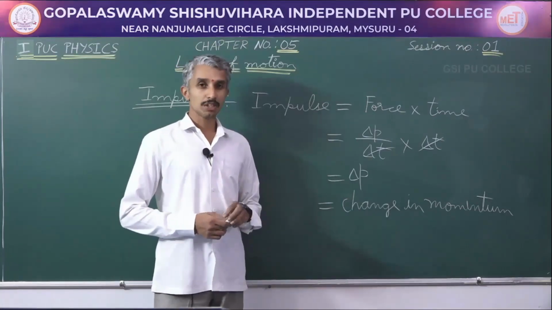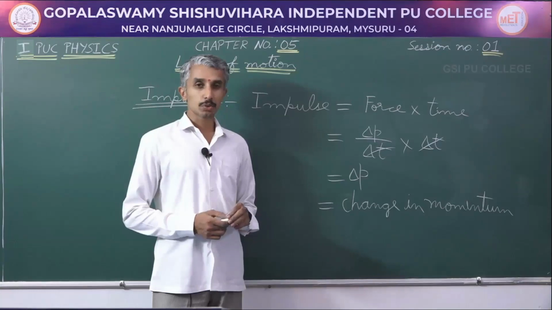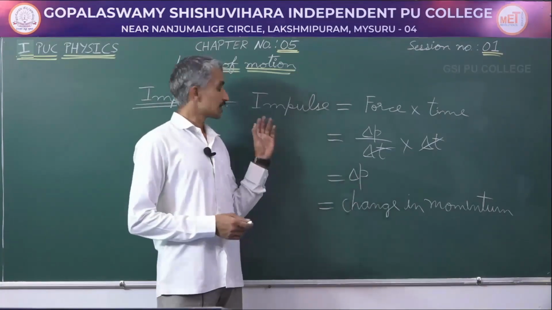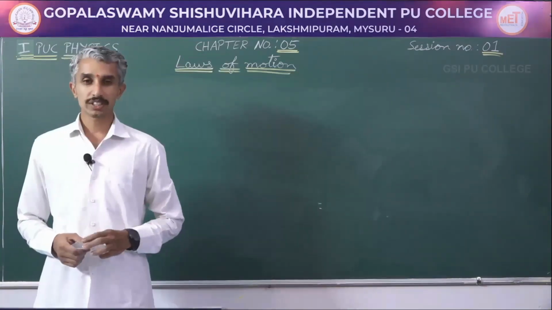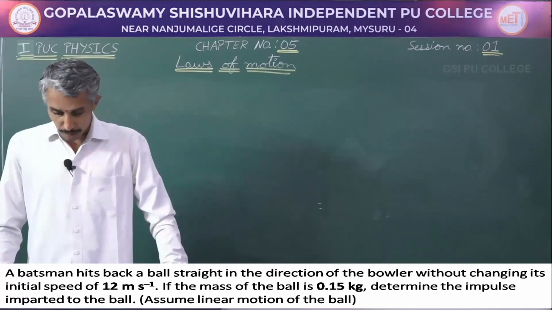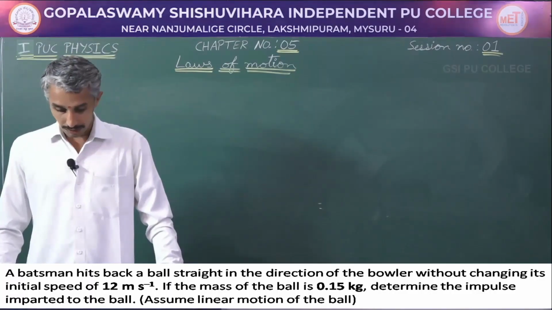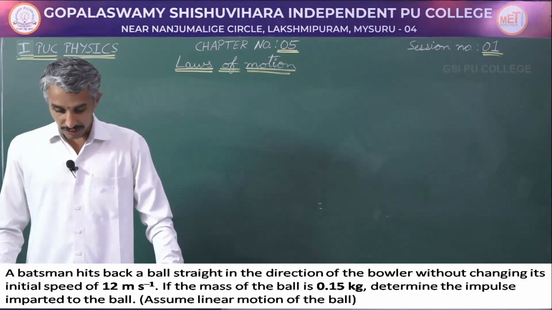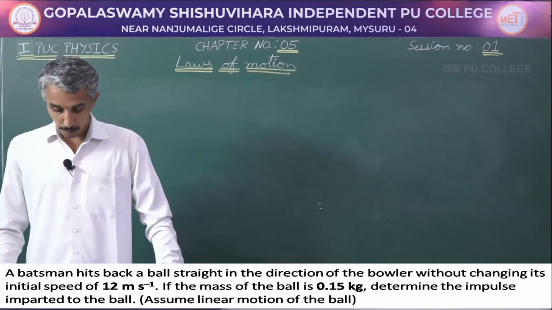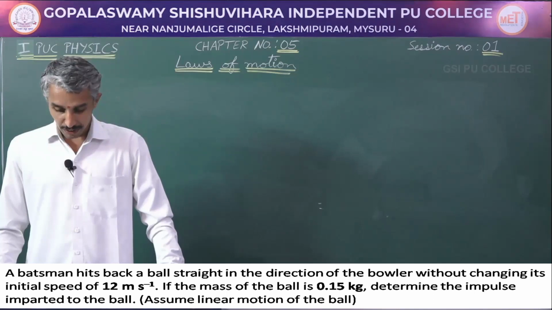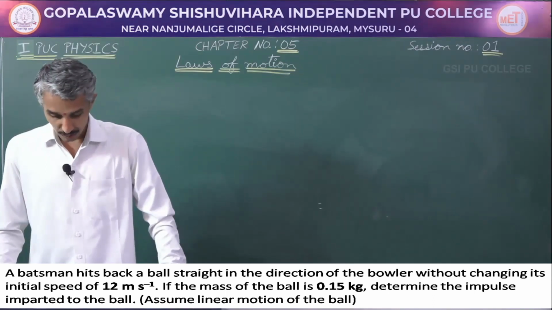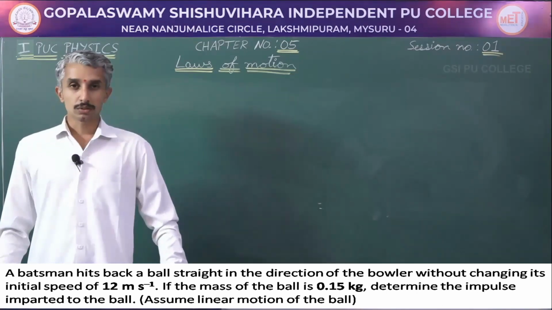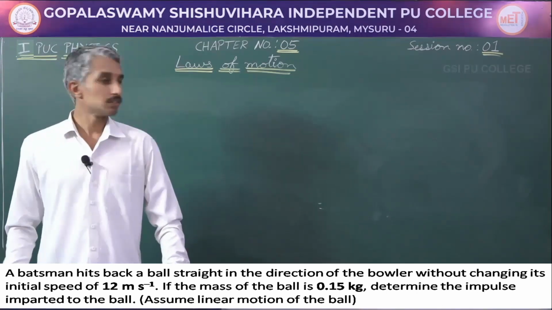We have an example in your NCERT. By looking into this example, we can understand what is impulse. Here is a numerical given in your NCERT textbook. A batsman hits back a ball straight in the direction of the bowler without changing its initial speed of 12 meter per second. If the mass of the ball is 0.15 kg, determine the impulse imparted to the ball. Assume linear motion of the ball. So, let us note down the data given in this numerical.